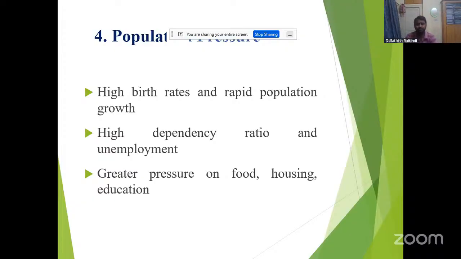So population pressure on land is very high. That's why consumption keeps increasing, but production is not there. That's why there is a high dependency ratio and unemployment. There is also greater pressure on food, housing, and education. They are producing fewer food items but population is increasing, and there are no housing or education facilities. So it is a fourth important characteristic feature of the underdeveloped countries.